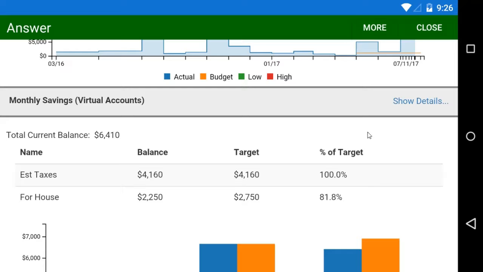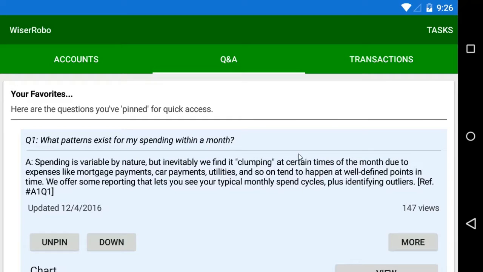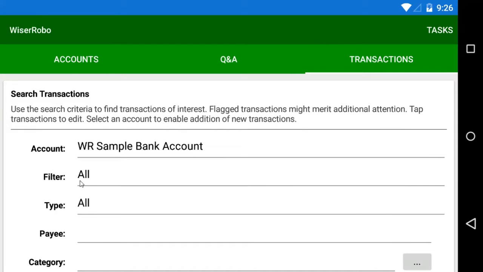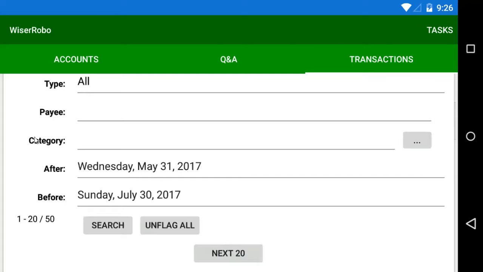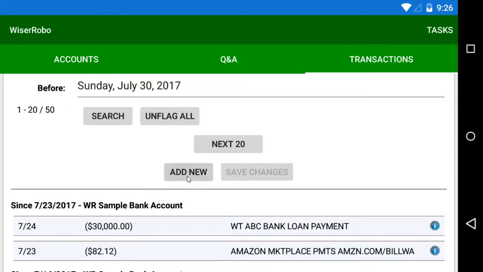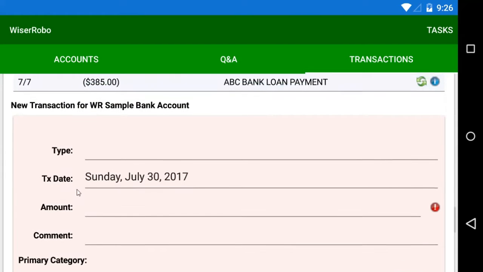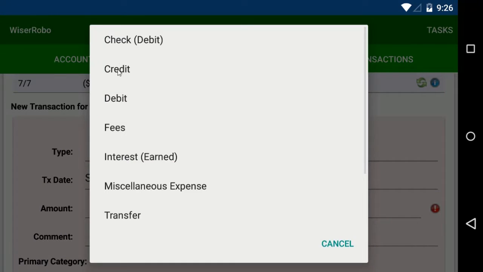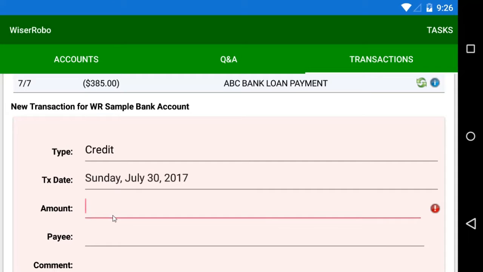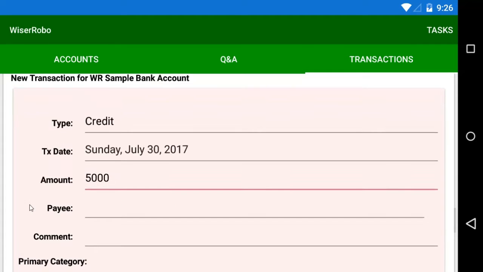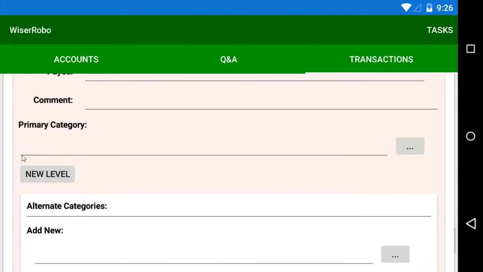Now, let's suppose I get an unexpected $5,000 check, maybe for some freelance work. I'm going to add a new transaction for this myself, although if we've linked our account directly to our financial institution, this step wouldn't be needed. It'd be done for us automatically. But for my purposes here, it's a manual test account, so I'm going to type it in by going to the Transactions tab. And I'm going to enter some of the particulars here.